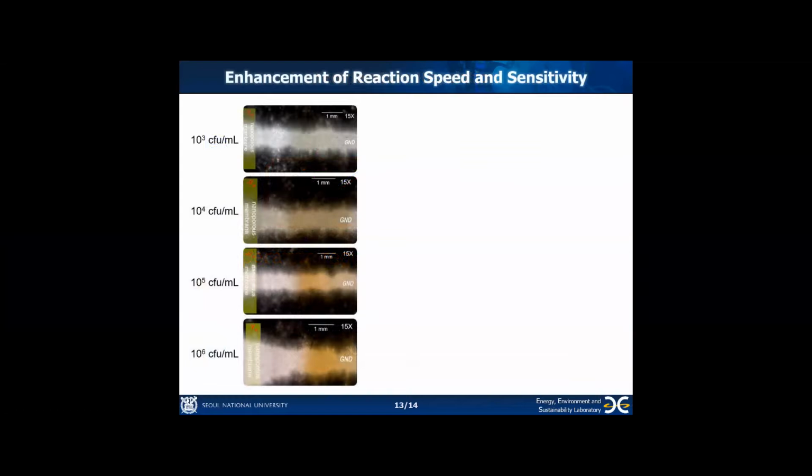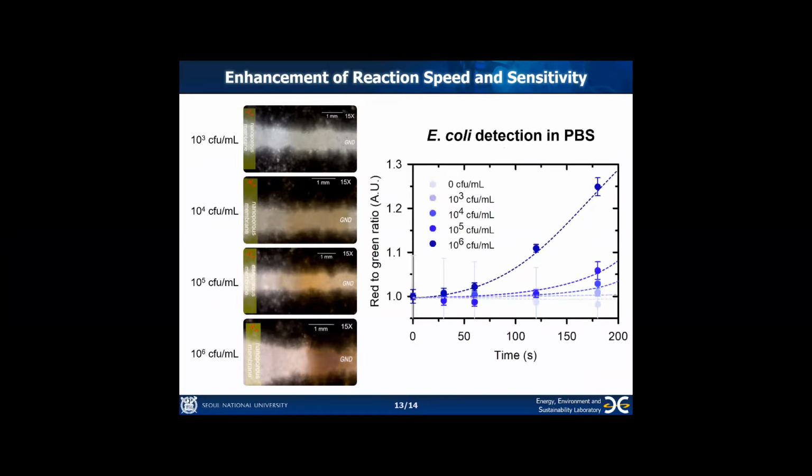Here are the experimental results. While there was no color change in the negative control and the 10^3 CFU per mL bacterial sample, significant color changes were observed in the case of 10^4, 10^5, and 10^6 CFU per mL concentrations. The detection time would be faster as the inoculated bacterial concentration increased. Through this analysis, we concluded that our proposed platform had a limit of detection of 10^4 CFU per mL within 10 minutes.